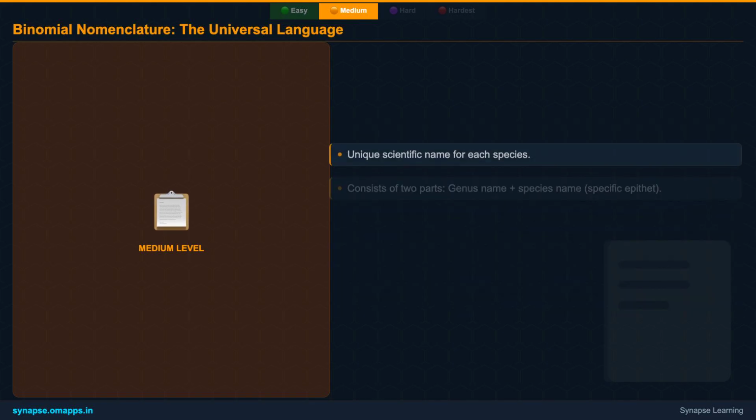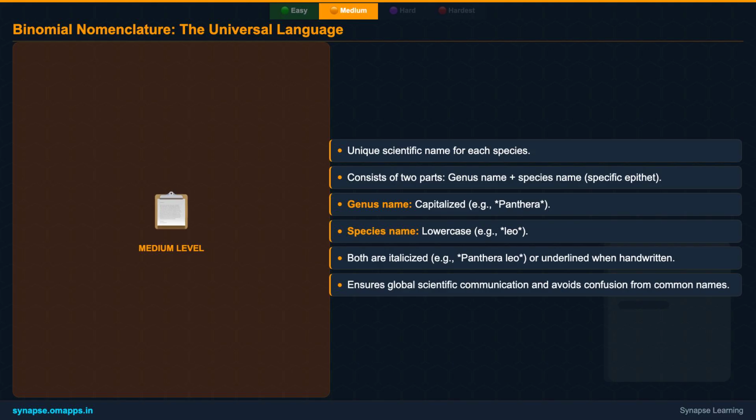The true genius of Linnaeus's system lies in binomial nomenclature. Every species gets a unique 2-part scientific name, the genus name, which is capitalized, and the species name, which starts with a small letter. Both are italicized when typed, like *Homo sapiens* for humans, or underlined when handwritten.